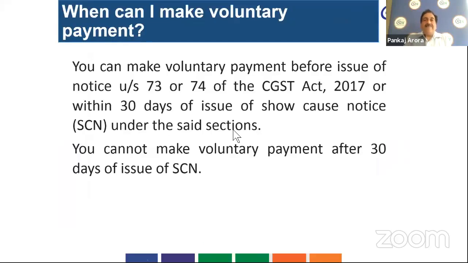So when can I make voluntary payment? You can make voluntary payment either before issue of demand notice under Section 73 or 74, or within 30 days of issue of show cause notice. After that period, you cannot make voluntary payment. If the notice has been issued and the 30 days period has lapsed, in that case you can of course make the payment of your liability, but you cannot file the DRC03.